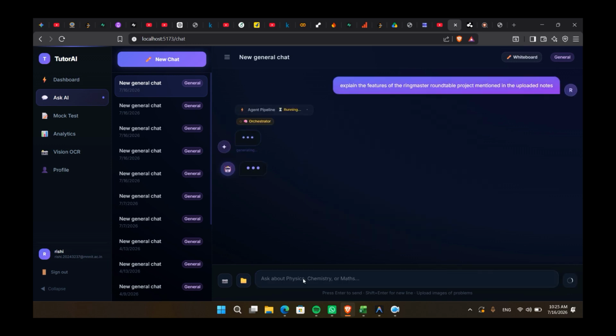As soon as the query is submitted, the request once again enters the multi-agent workflow. The orchestrator analyzes the question and recognizes that the required information exists inside the uploaded document. Instead of generating a generic answer, the research agent searches through the indexed document embeddings and retrieves only the most relevant sections related to the requested project.